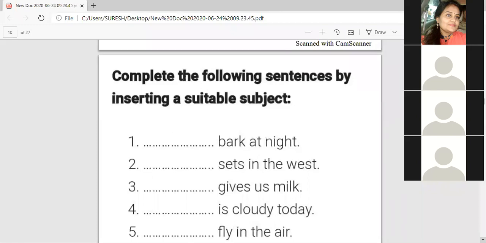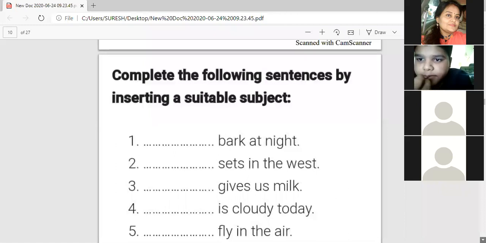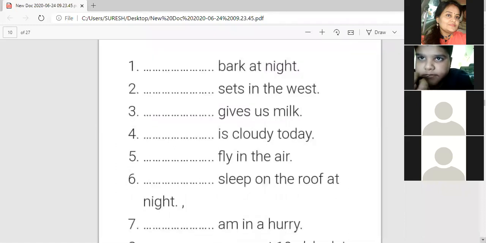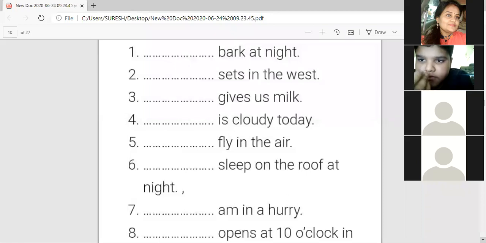Okay. Next. Dash fly in the air. Birds fly in the air, because fly has no s. Not the bird, birds. Birds fly in the air. Next: Dash sleep on the roof at night.